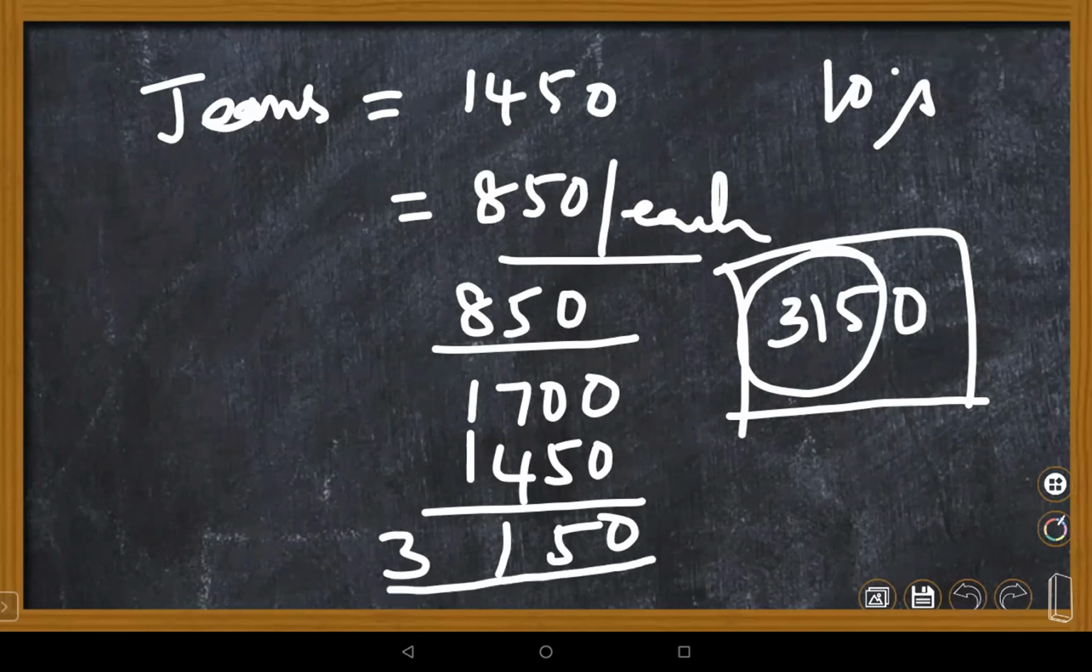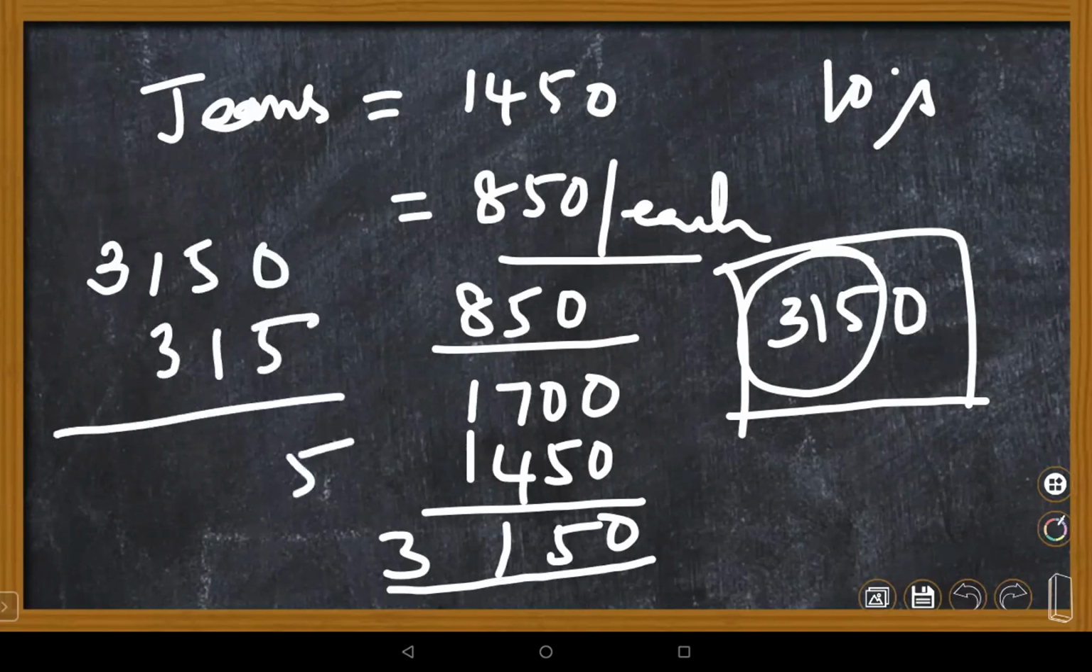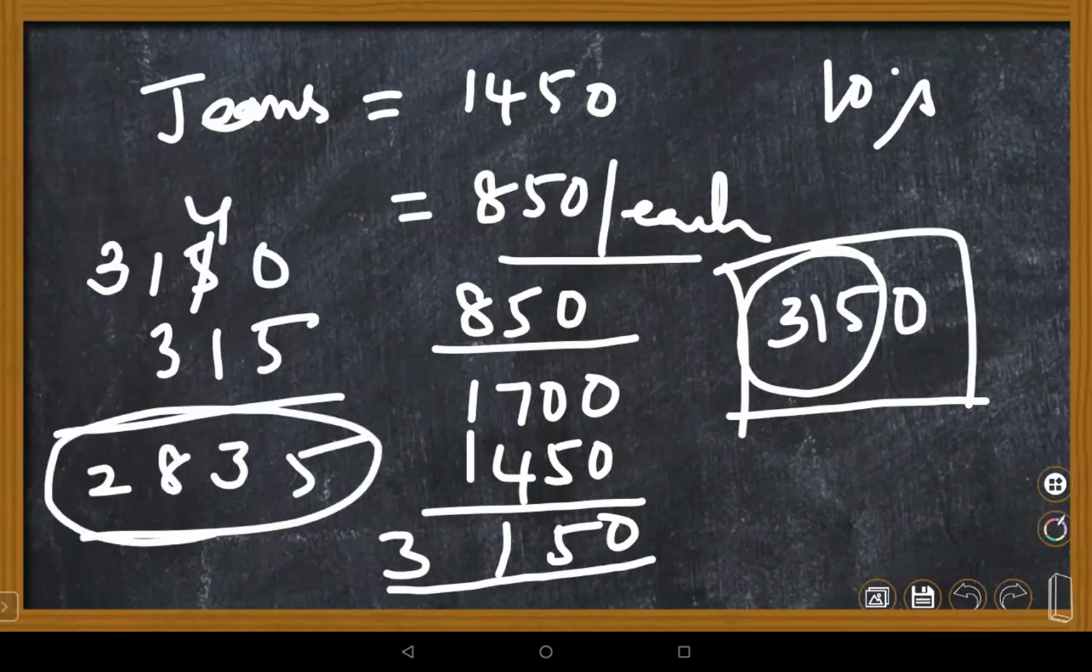Ma'am, 2,835. You just have to subtract, that's all, Nana. 3150 minus 315 is 2,835. Right. This is 4. 4 minus 1 is 3. It's 2,835 rupees you have to pay.